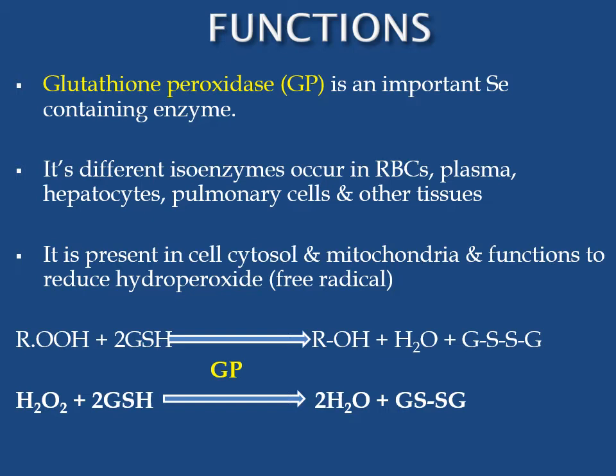So in this reaction, we can see this is the hydroperoxy fatty acid of the polyunsaturated fatty acid of the membrane. It combines with reduced glutathione, or GSH, to form the hydroxy fatty acid and water, and oxidized glutathione. Similarly, hydrogen peroxide, which is a free radical, combines with reduced glutathione GSH to form water and oxidized glutathione. These reactions are catalyzed by the enzyme glutathione peroxidase, which is a selenium-containing enzyme.